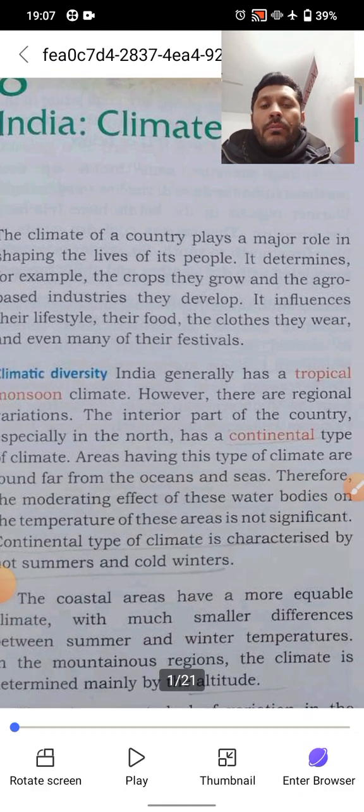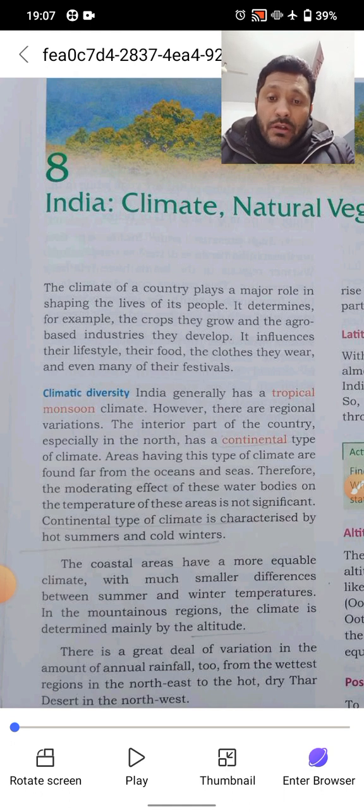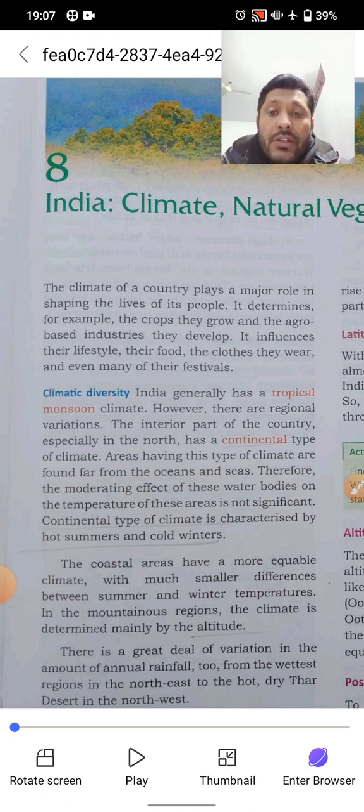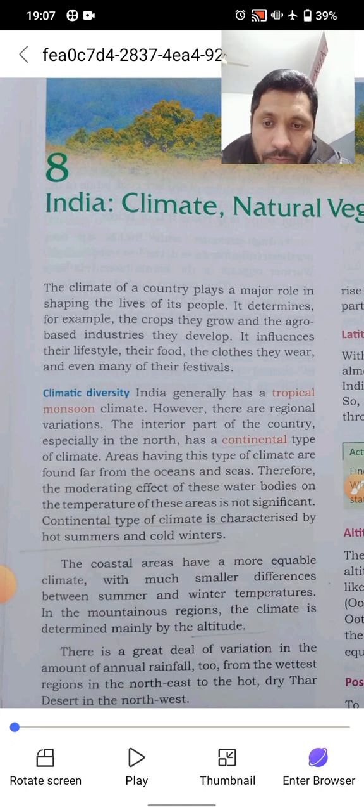So, when we say the climate of a country plays a major role in shaping the lives of its people. It determines, for example, the crops they grow, the agro based industries they develop. It influences their lifestyle, their food, the clothes they wear, and even many of their festivals.